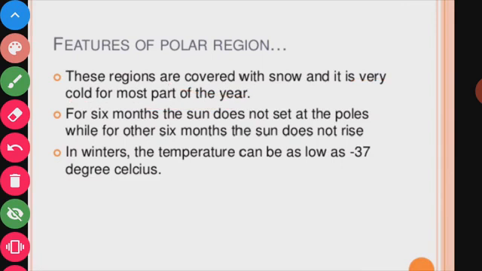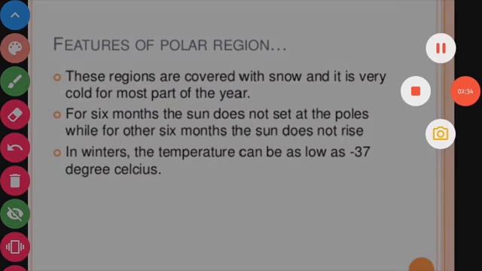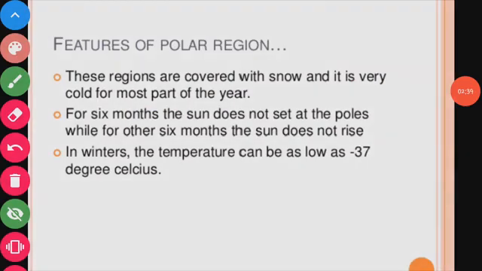Second, for 6 months the sun does not set at the polar regions, while for the other 6 months the sun does not rise. This is the second feature of the polar regions. In winters, the temperature can be as low as minus 37 degrees Celsius. These are the features of polar regions.